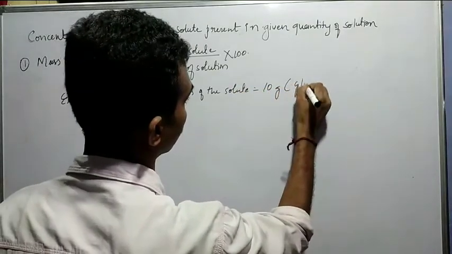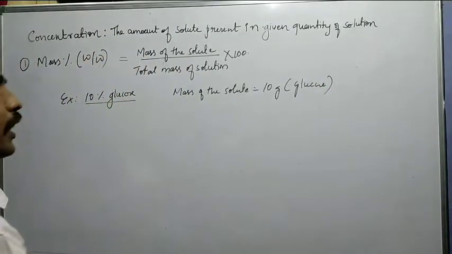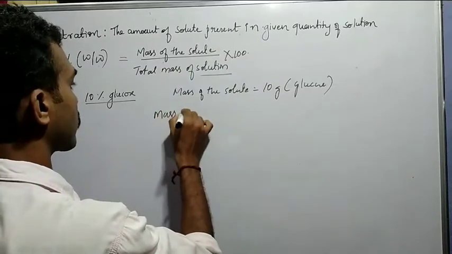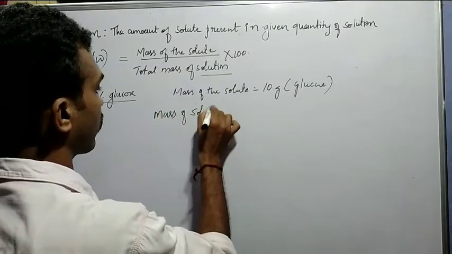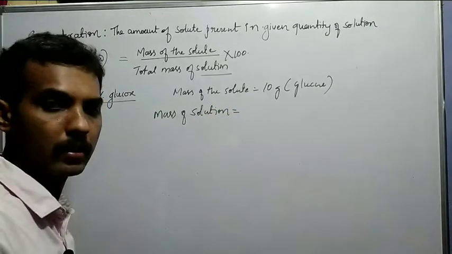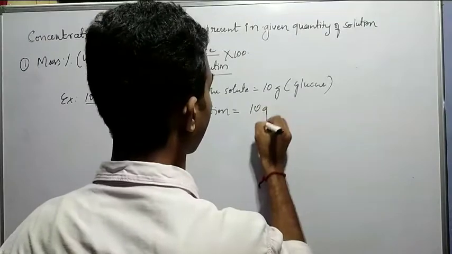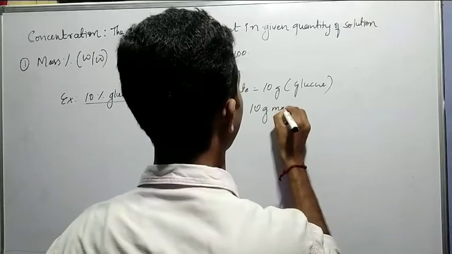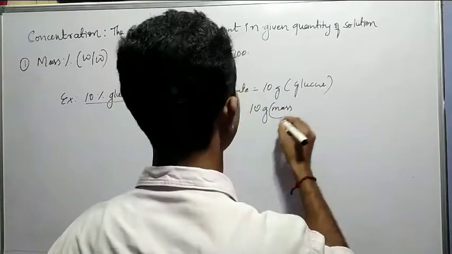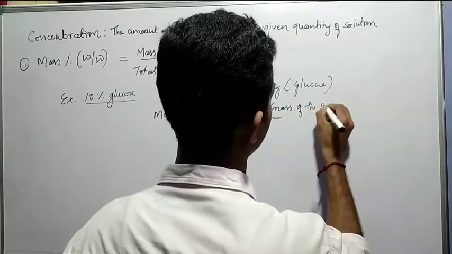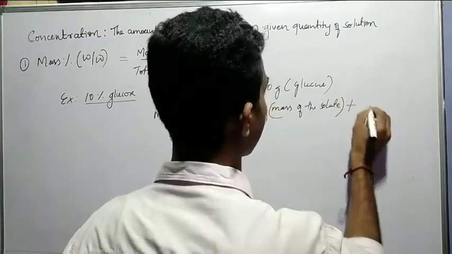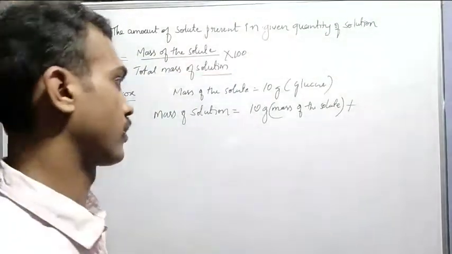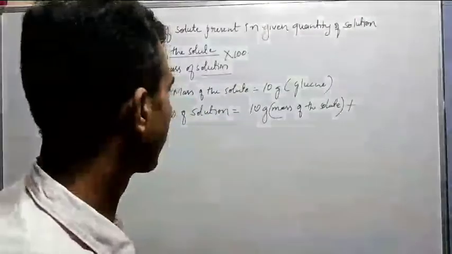So that is glucose, 10 gram of glucose, and the total mass of solution is nothing but mass of the solute, that is 10 gram, plus solvent. Solution contains solute as well as solvent, and it will make what?